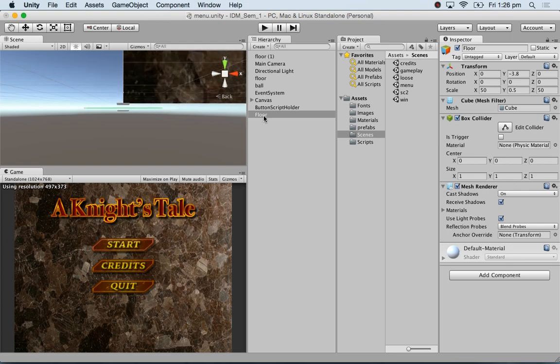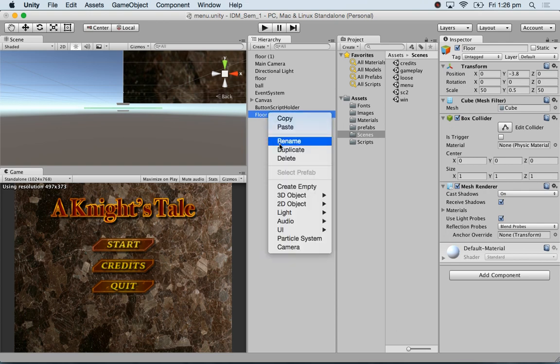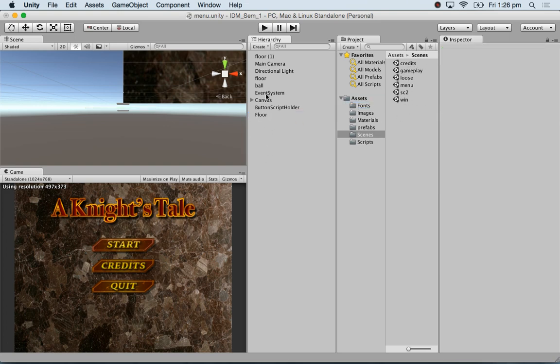Oh, sorry, I wanted to put this in the gameplay scene, so I want to cut it. Can I cut it? No. Can I drop it? No. I'm going to delete it from here.